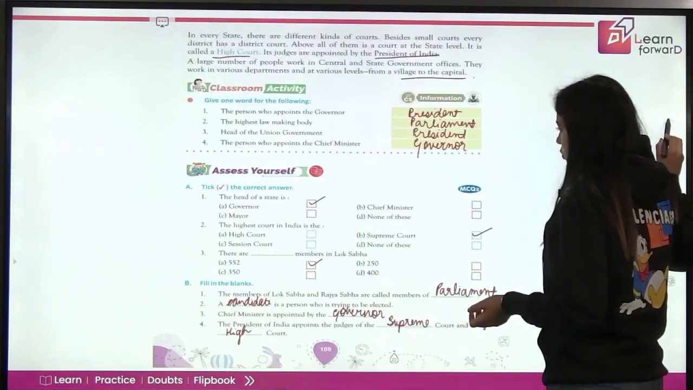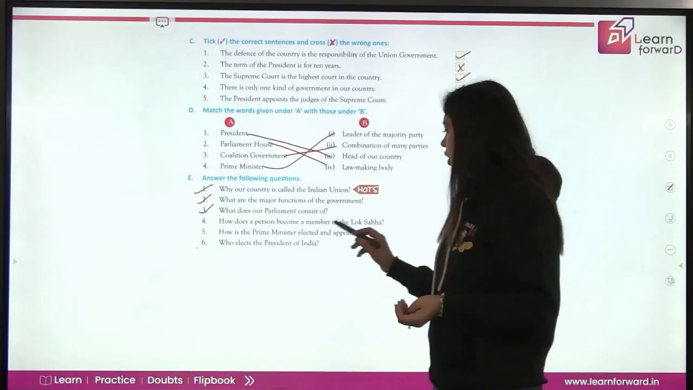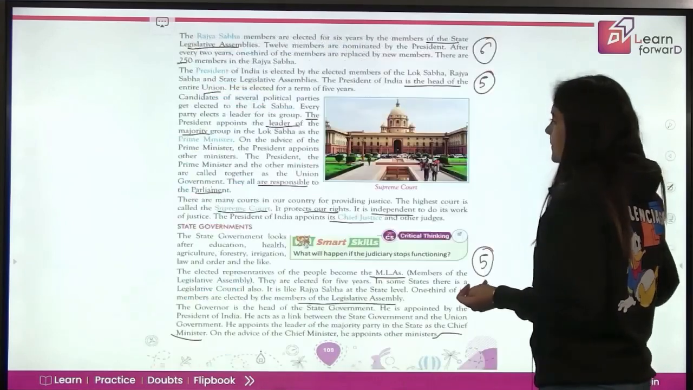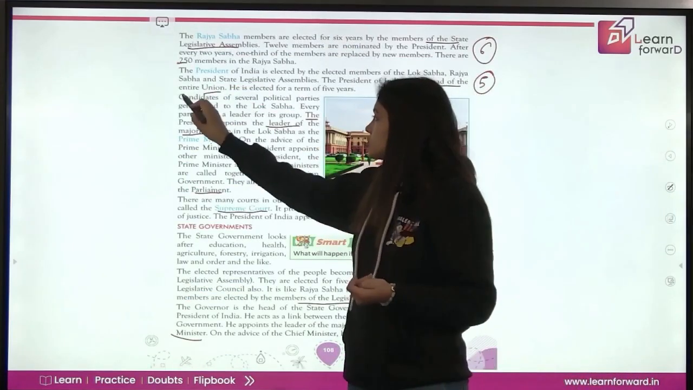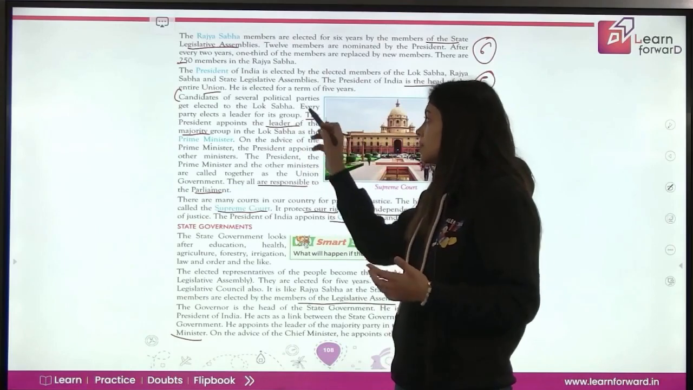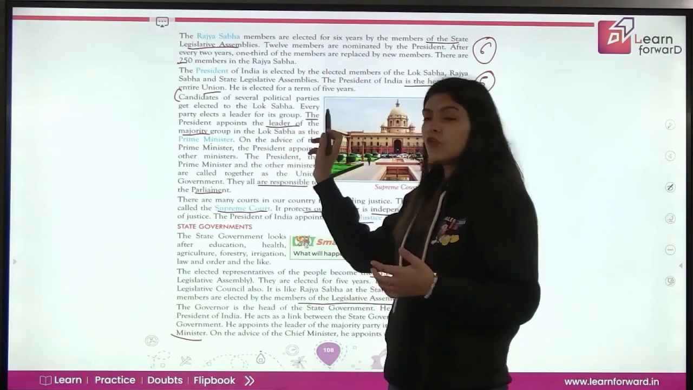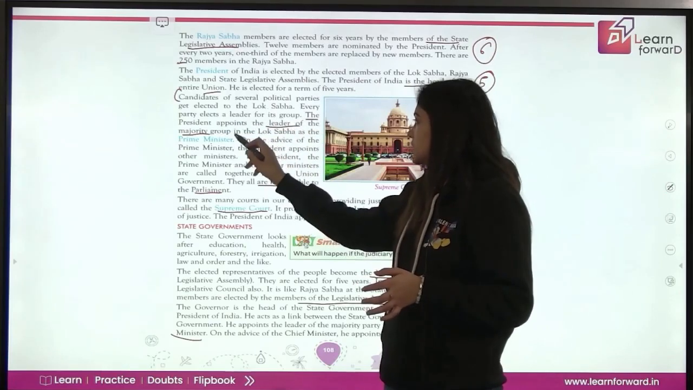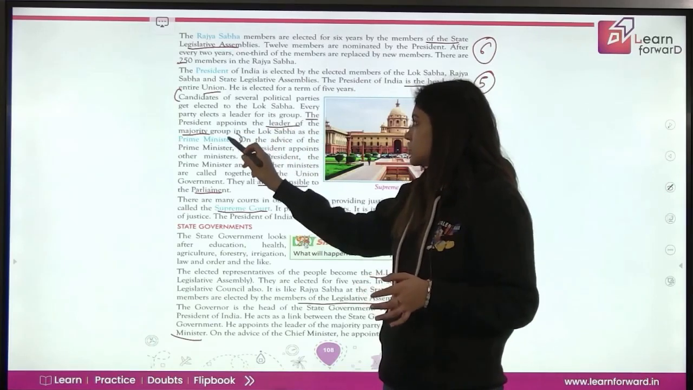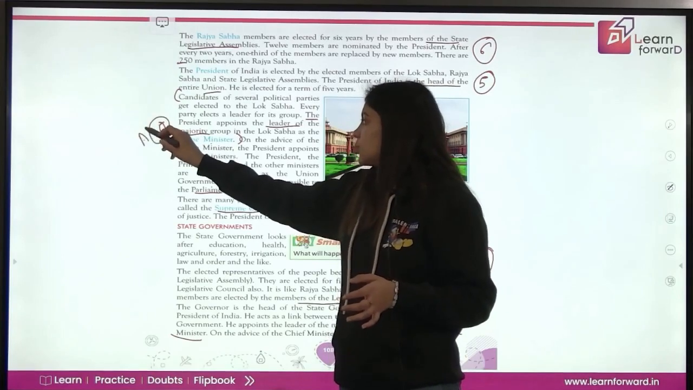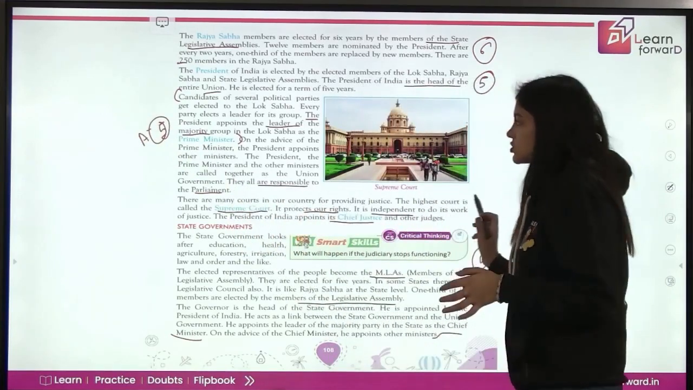Now, question number 5. How is the Prime Minister elected and appointed? The Prime Minister, how is he appointed? So, candidates of the several political parties get elected to the Lok Sabha. Every party elects a leader for its group. The President appoints the leader of the majority party in the Lok Sabha as the Prime Minister. So, this is how the Prime Minister is appointed and elected. So, this is your answer number 5.